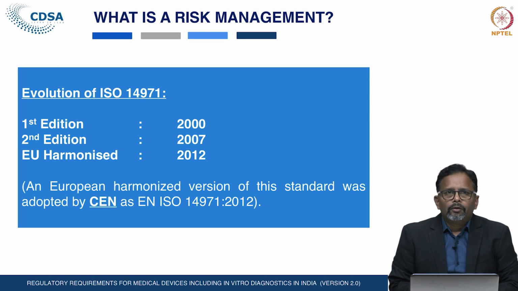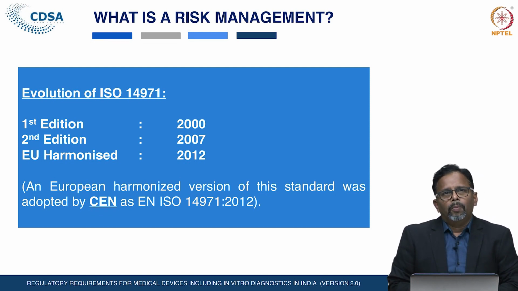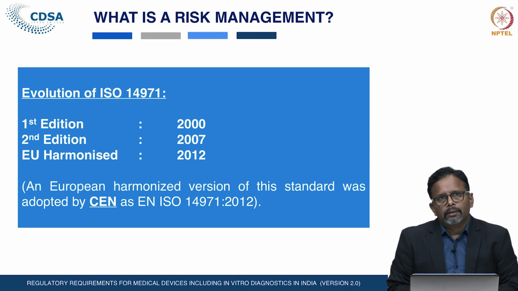After publication of this risk management standard in 2002, most of the countries adopted it. The manufacturers of the medical devices and in vitro diagnostics have also adopted these standards. The second version of this standard was revised after 6-7 years, and in 2007 the second edition of the standard was published.